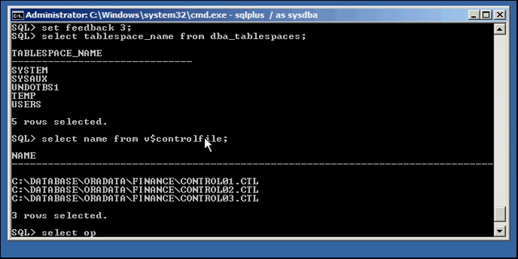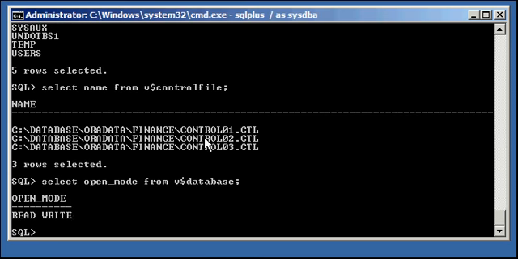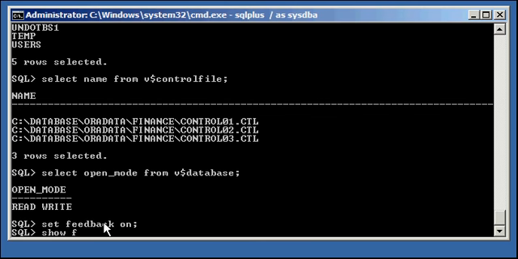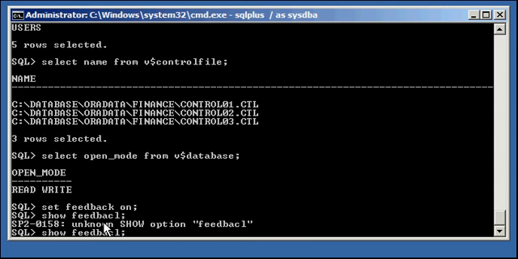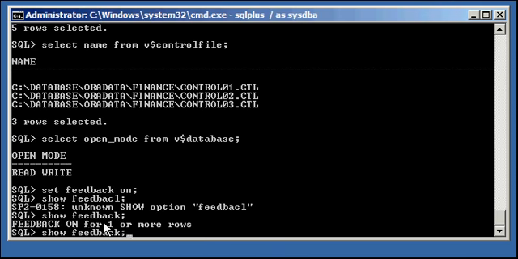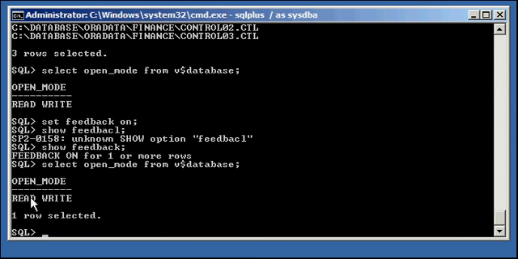If we do select open_mode from v$database, we don't get any feedback because it's only 1 row. Of course, set feedback on is for 1 row. So now it will display feedback. But I don't want to get too deep into feedback because this is just about SQL*Plus settings.